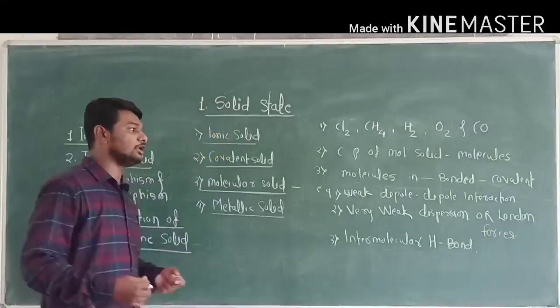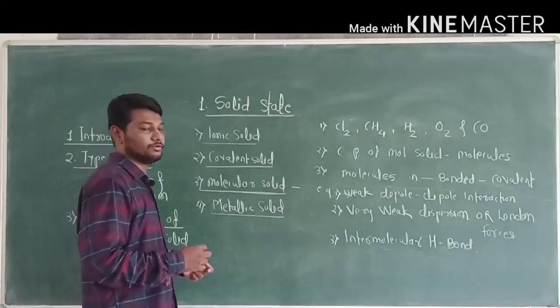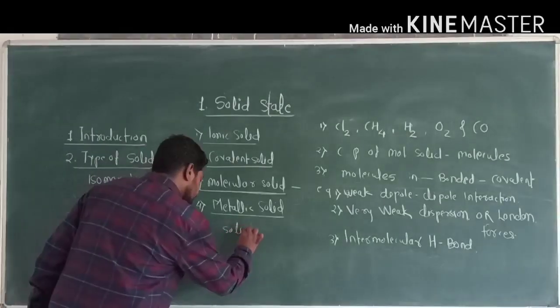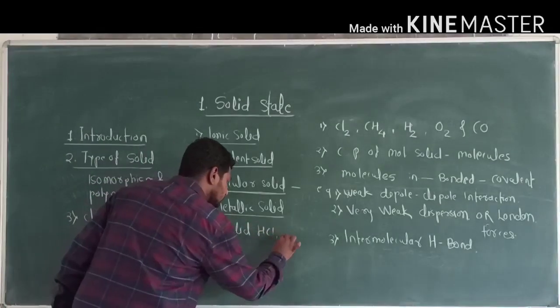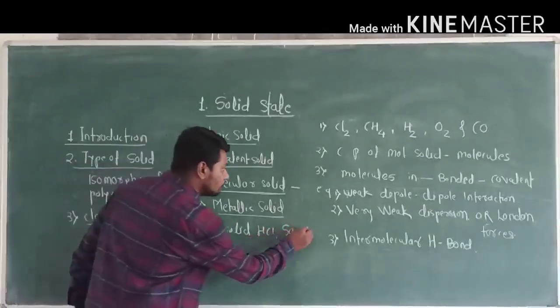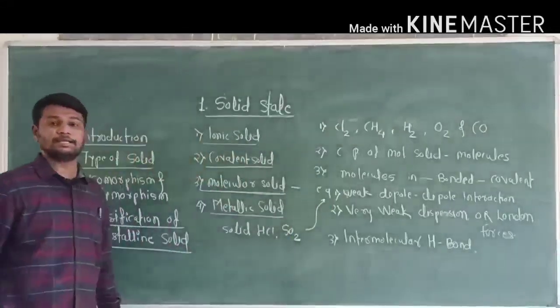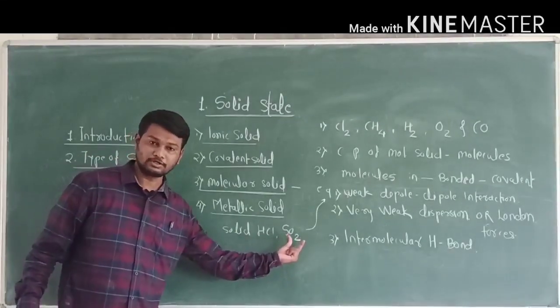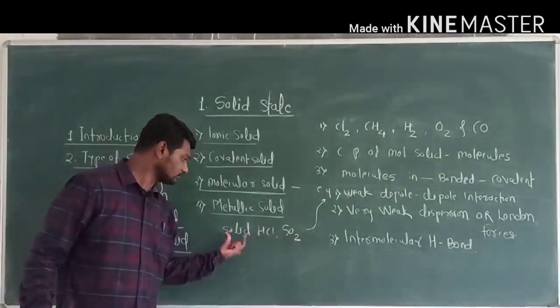Okay, the polar molecules like solid HCl and sulfur dioxide have a weak dipole-dipole interaction. Okay, now HCl, sulfur dioxide, these are the solids.